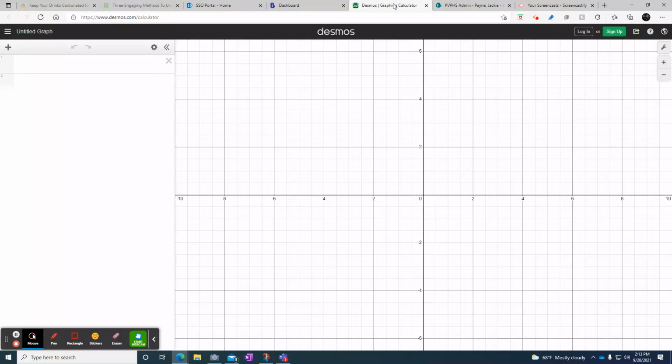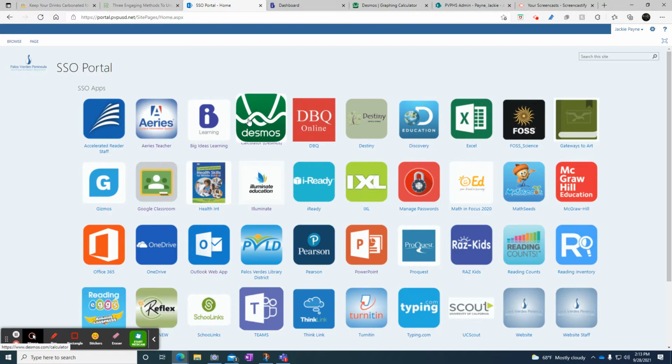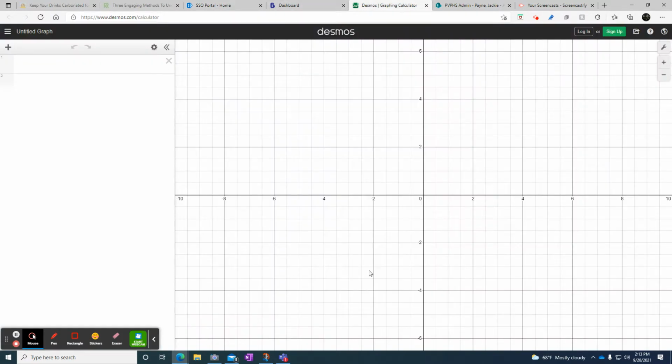So we're going to start with Desmos. If you want to open it up here, you can either do it on your phone or on a Chromebook. You can also go through the portal. Remember, it's right here, right next to Big Ideas for me. So you can do it either way, but here we are on Desmos.